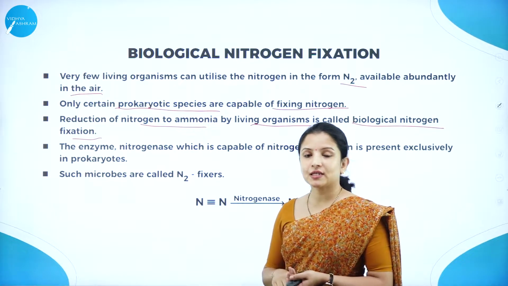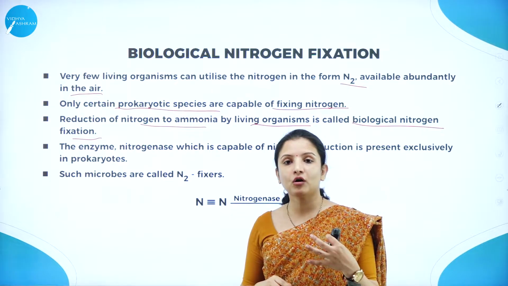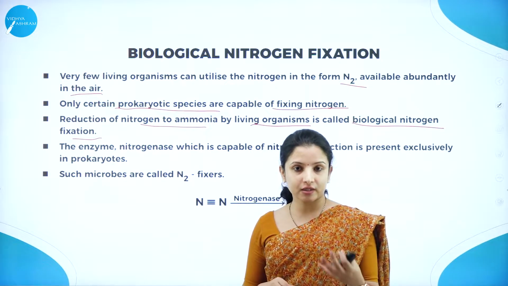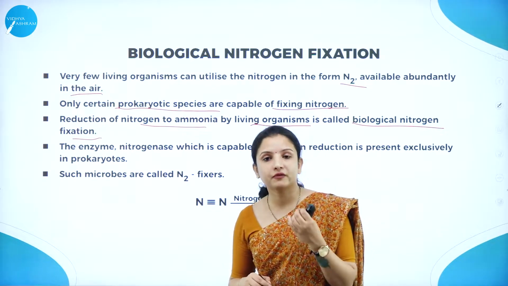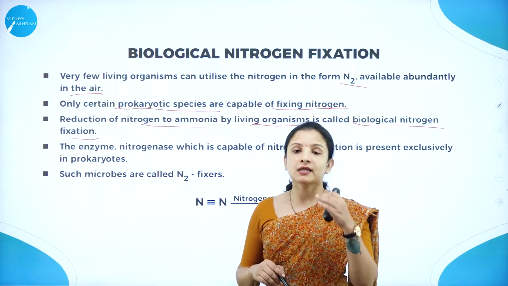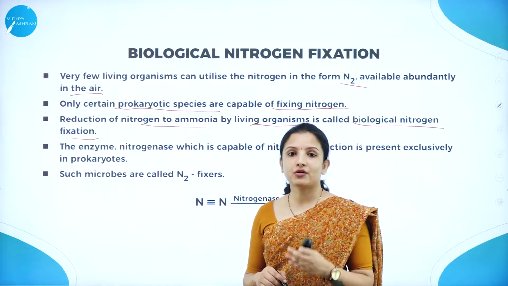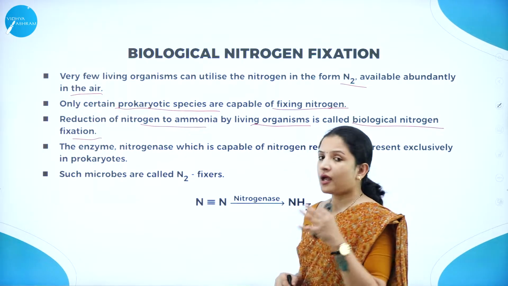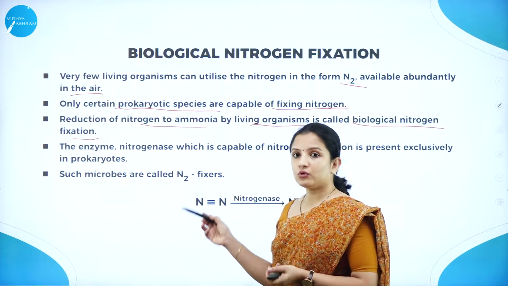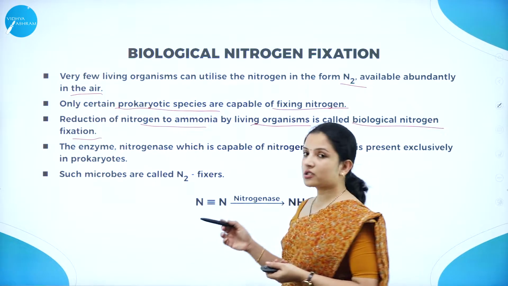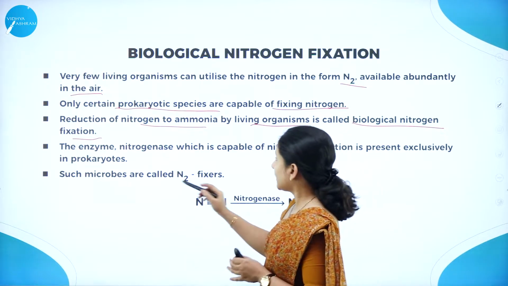So what did we understand? Some of the organisms, especially a few prokaryotic species, are capable of directly fixing the atmospheric nitrogen, but some eukaryotes such as the green plants are not capable of directly fixing the atmospheric nitrogen. Therefore, they need to depend on other organisms to do so, and that is called biological nitrogen fixation. For nitrogen to get converted into ammonia, an enzyme is required, and that particular enzyme is called the nitrogenase.